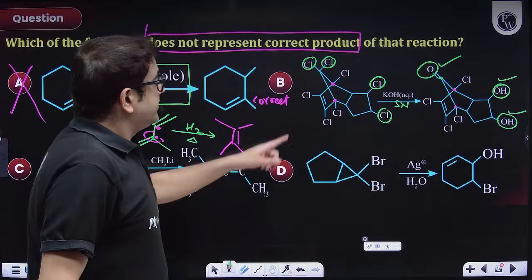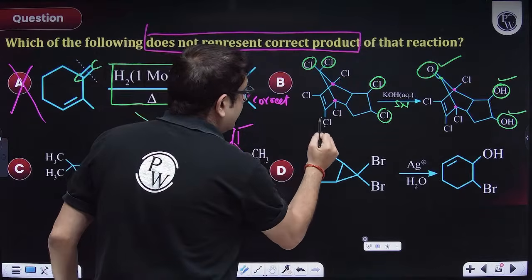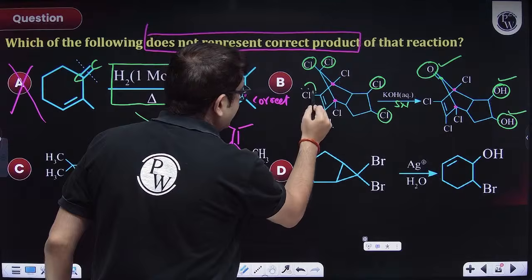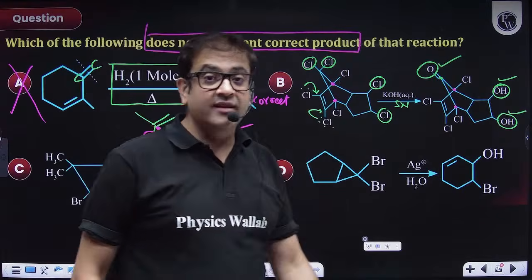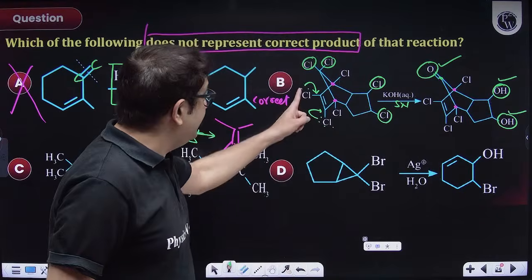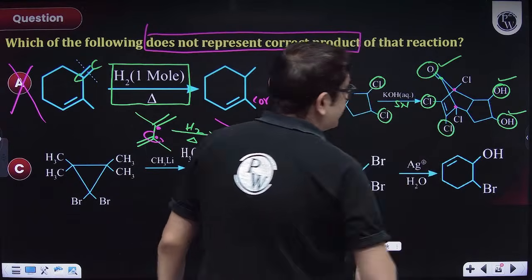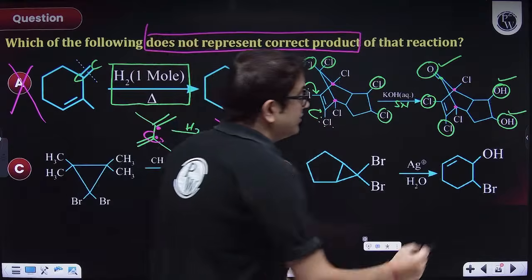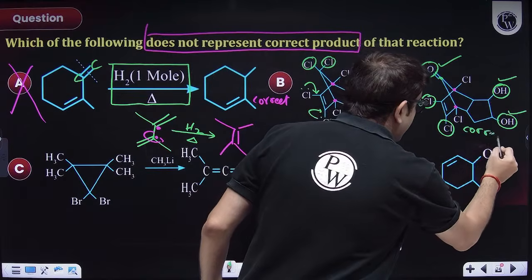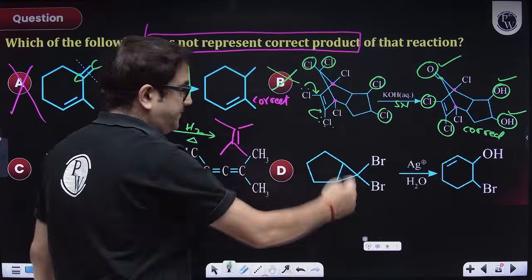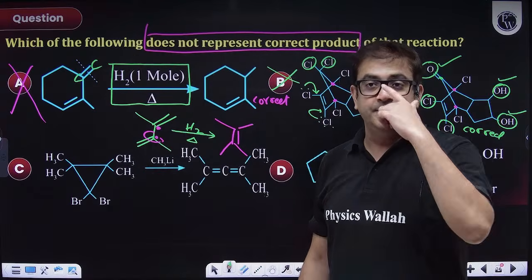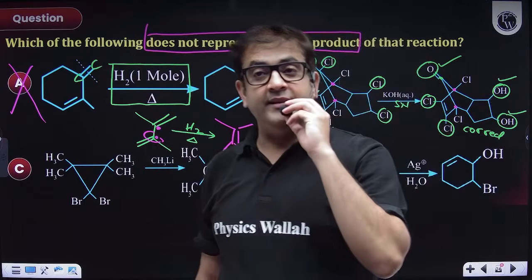Now, sir, they are resonance stabilized, vinylic, so partial double bond character, and because of partial double bond character, these bonds are not going to break, and therefore these chlorine will also remain as it is with no substitution. That means this is also correct, sir. And because it is correct, so not an answer. I hope everybody is clear.